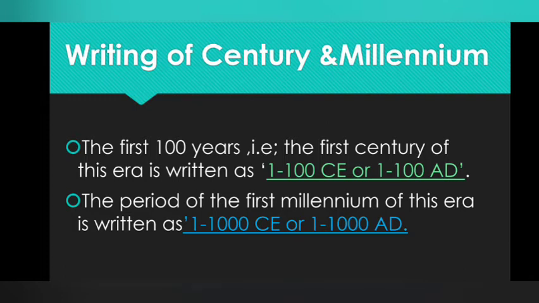The first century is written as 1 to 100 CE or 1 to 100 AD, and the first millennium is written as 1 to 1000 CE or 1 to 1000 AD. Let's continue.